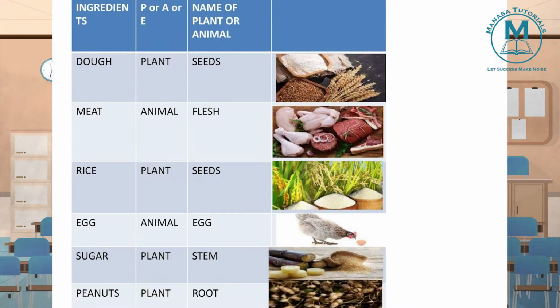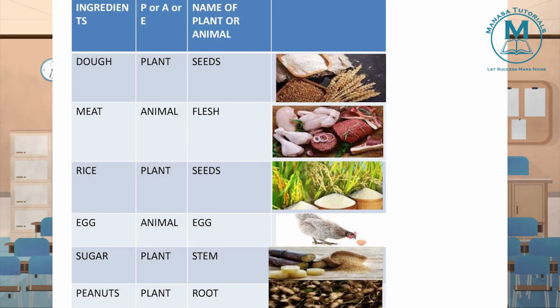Next, eggs. From where do we get eggs? From hen. That is an animal or plant? Animal. So eggs source is animal. Next thing, sugar. From where we get sugar? From plant. Which part of the plant is used in the preparation of sugar? Stem. Understood? Stem of the plant is used in the preparation of sugar.